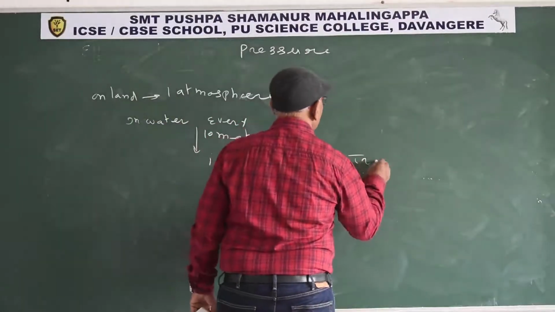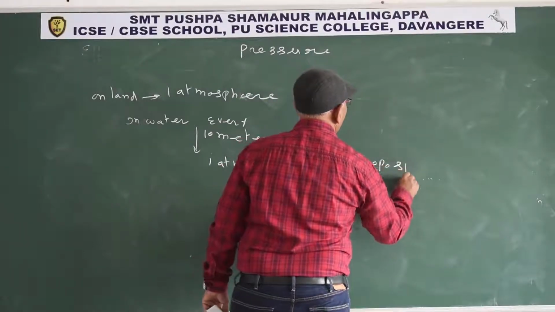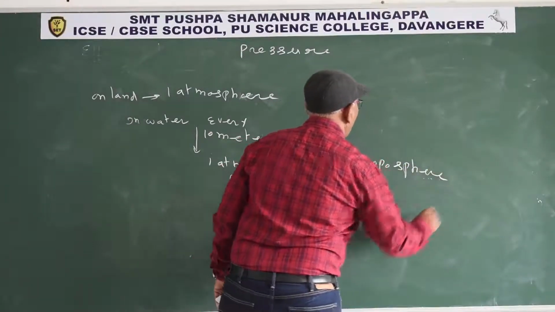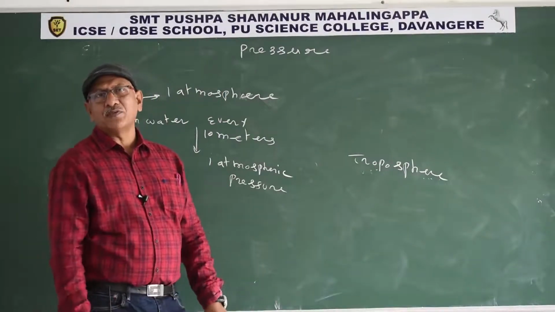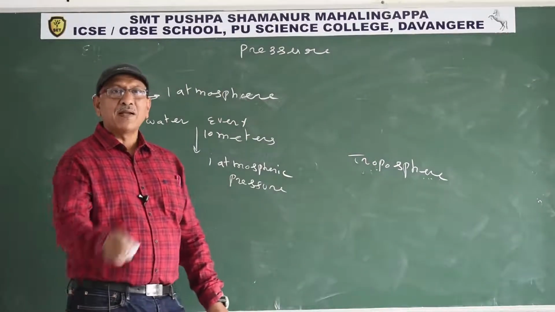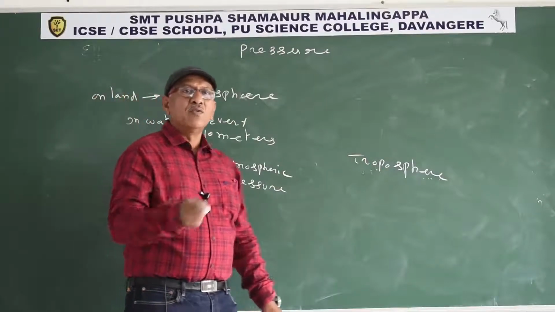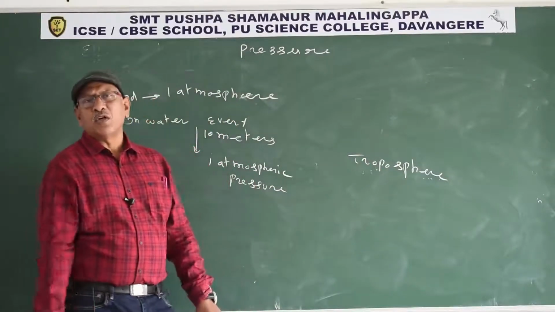In the troposphere, what is troposphere? Troposphere is the part of the atmosphere. What is atmosphere? The gaseous cover around the earth is atmosphere.